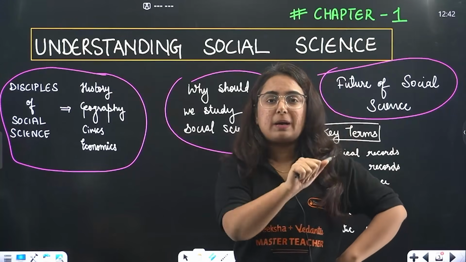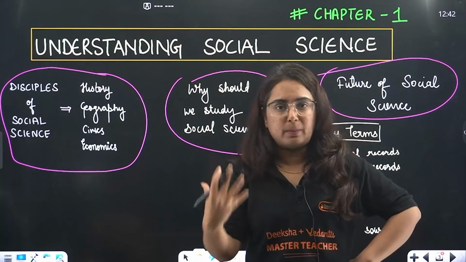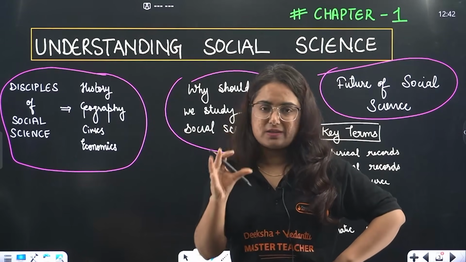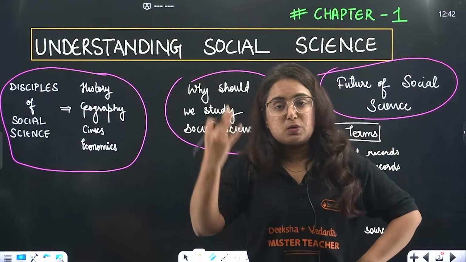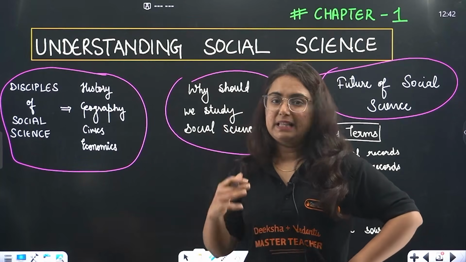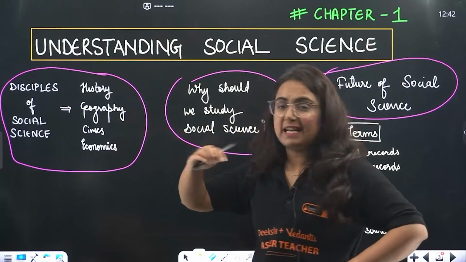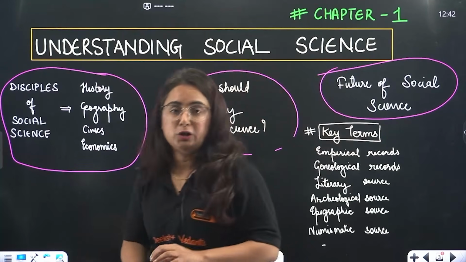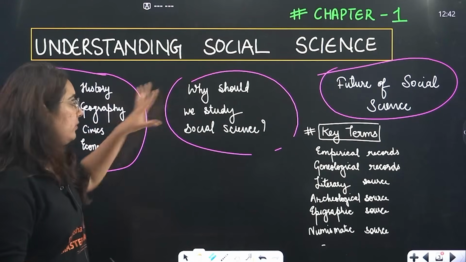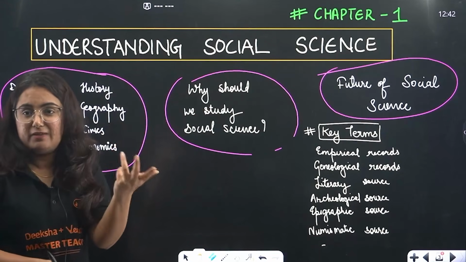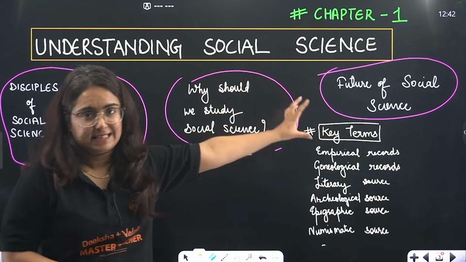When I talk about the chapter Understanding Social Science, beta, a lot of questions are not going to come from this chapter, okay? Because it is just an introductory chapter, but there are certain key terms which we have to understand and memorize very nicely. The important topics from this chapter are the disciplines of social science, that is history, geography, civics and economics, separately. Then why should we study social science? Basically the relevance of social science, and then the future and the scope of social science.